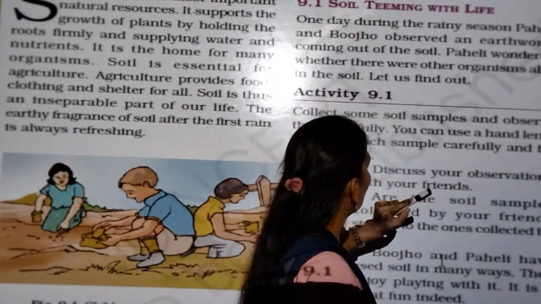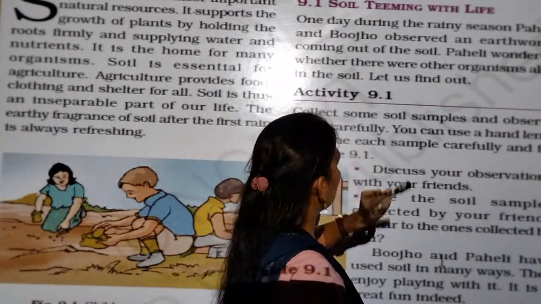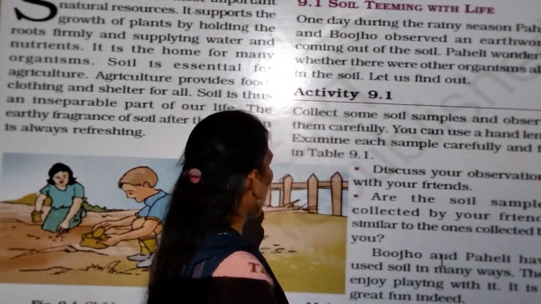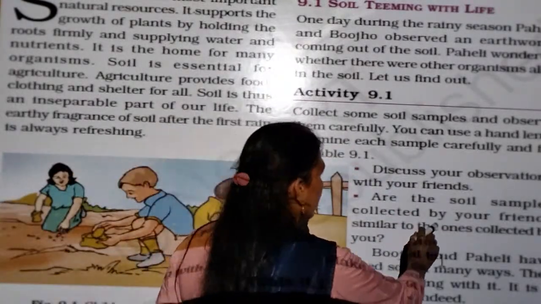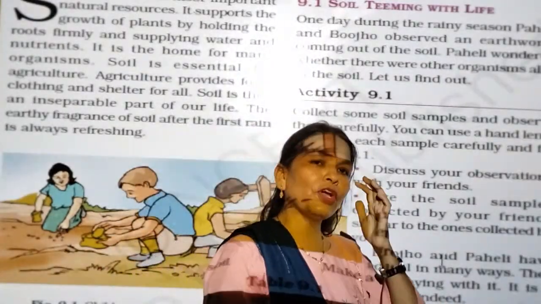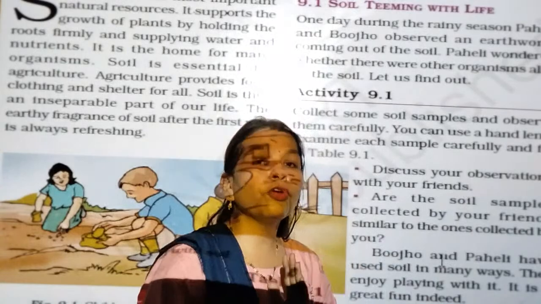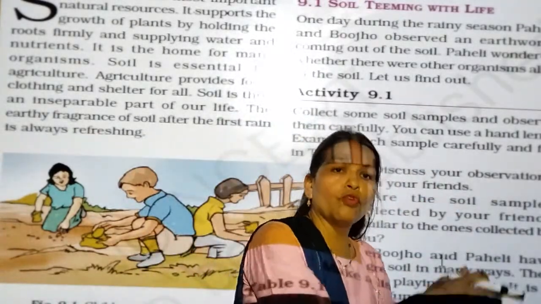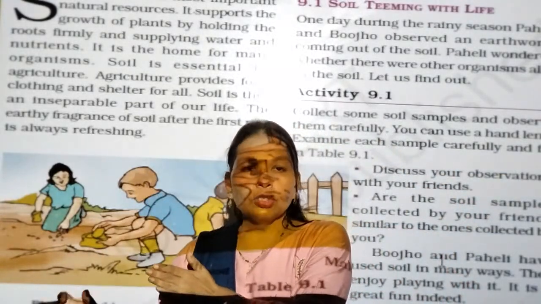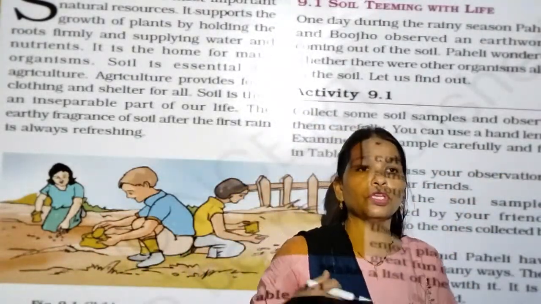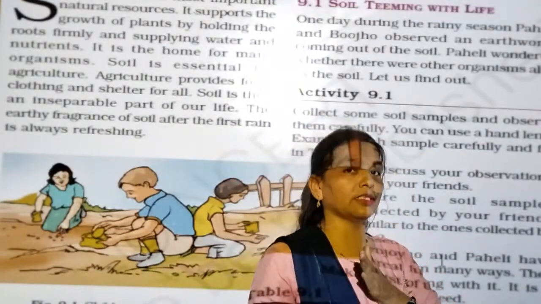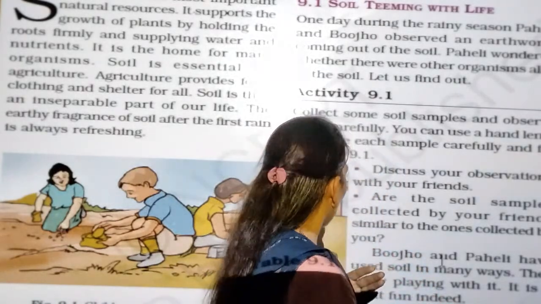You can use a hand. Let's see some examples. Observe the sample carefully and fill the table. Discuss the observation with your friends. Okay, if you are doing this activity at home, then you have to see the difference between the garden soil, the roadside soil, the farm soil, and the soil nearby the sea coast, because maximum sand particles are there, the sand is available on the sea coast.